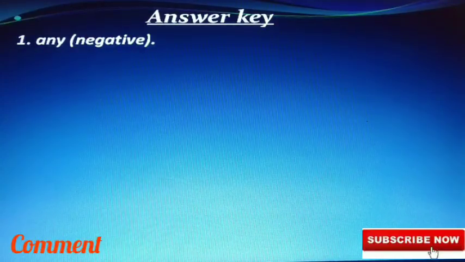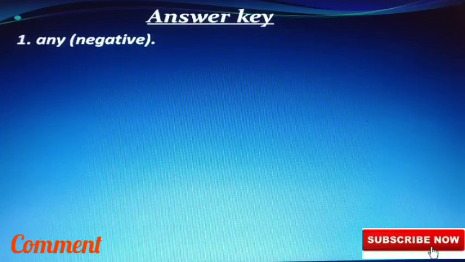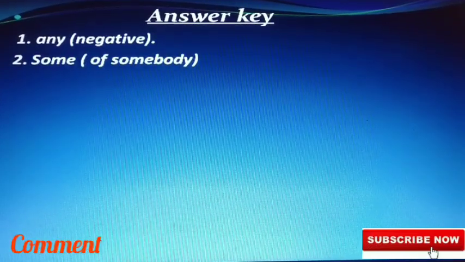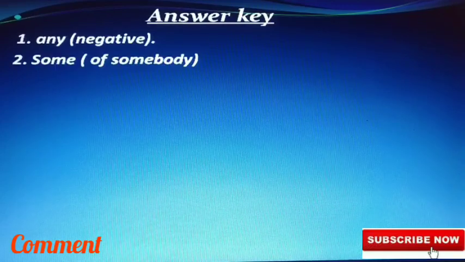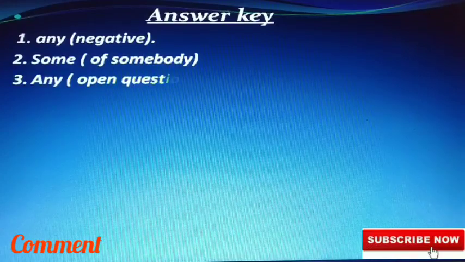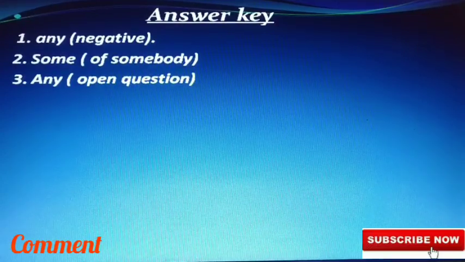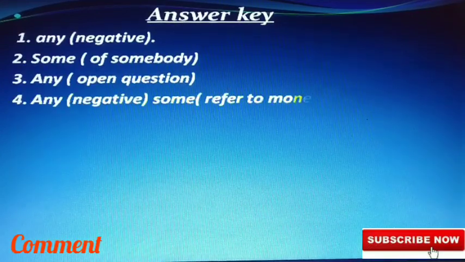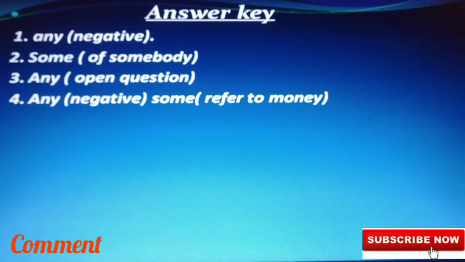First one is any. In a negative sentence we use any. In the second, some of somebody. There is some of, so we must use some. Any, there is an open question. The question can be answered yes or no. Any, in the first answer, first dash, there is any. Negative, and some refers to money as a pronoun.